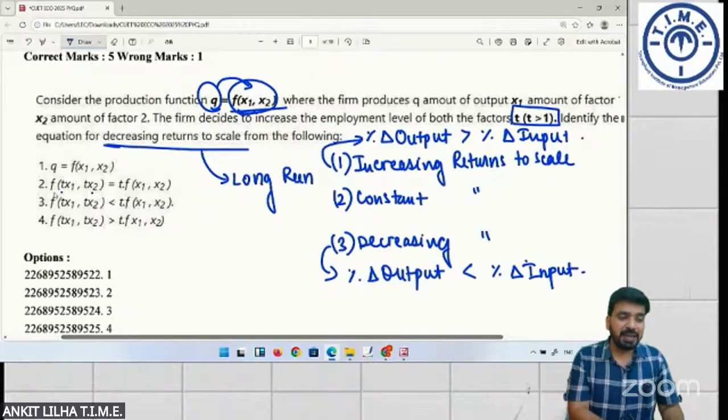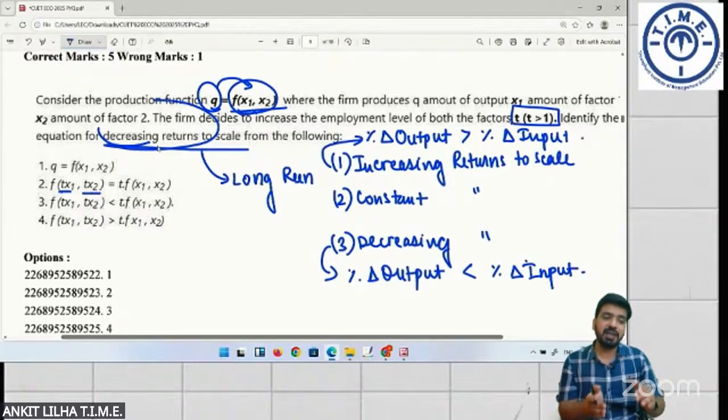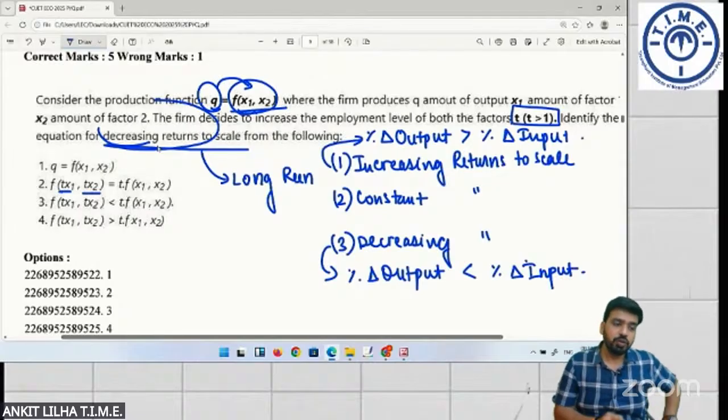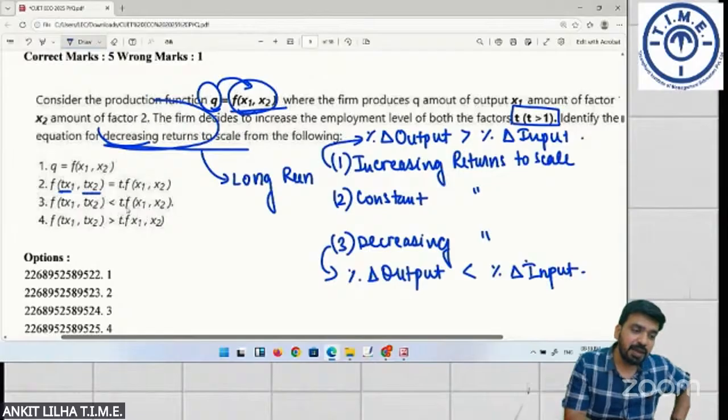Now, by increasing the factors of production to t times x1 and t times x2, if it is decreasing returns to scale, the output will increase by a lesser amount. So, t times f(x1, x2) will be more than f(t x1, t x2).